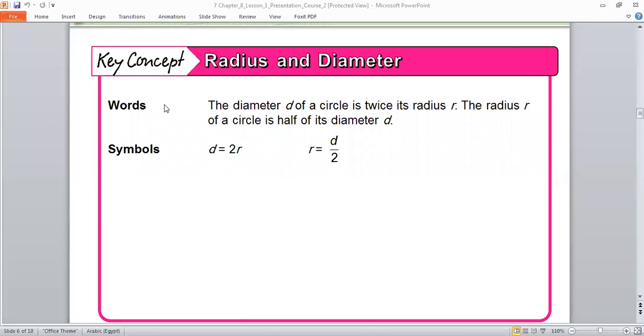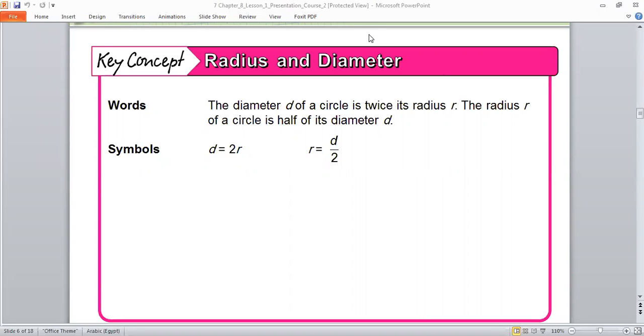Radius and diameter. Words, symbol. Ahmed, it's not pronounced the way you read it. It will be radius. Repeat with me, radius. Radius and diameter. Words. Again, Ahmed. Radius and diameter. The diameter of a circle is twice its radius. So the diameter is twice the radius. It means double, right? So the diameter is twice the radius.